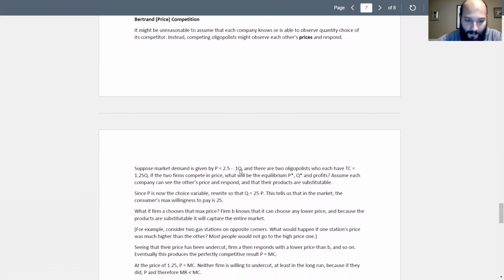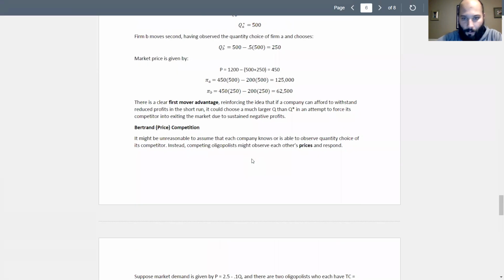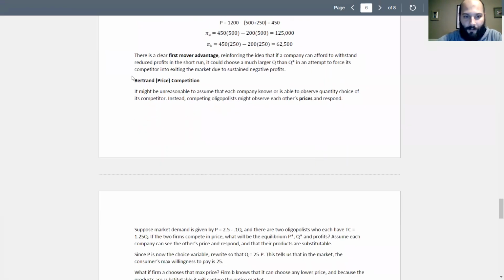I'll come back to a mathematical example, but in general we're going to approach this Bertrand or price competition mostly theoretically. But what's going to happen if we start undercutting each other? Each oligopolist, the two gas stations on opposite corners, can observe each other's prices and respond. So let's suppose each gas station has chosen a price of $3. And then all of a sudden one day, one of the gas stations lowers its price to say $2.50 a gallon. What would you expect to happen?